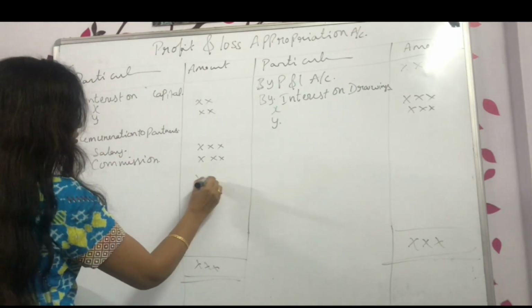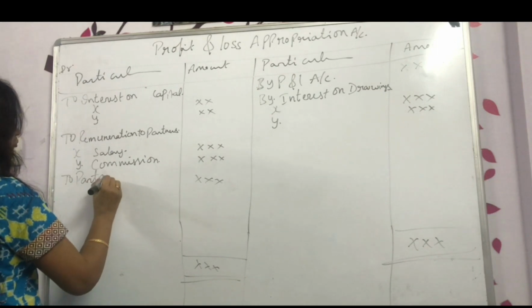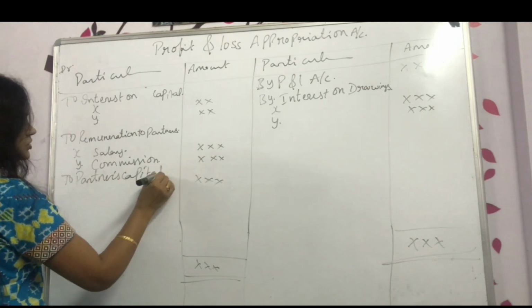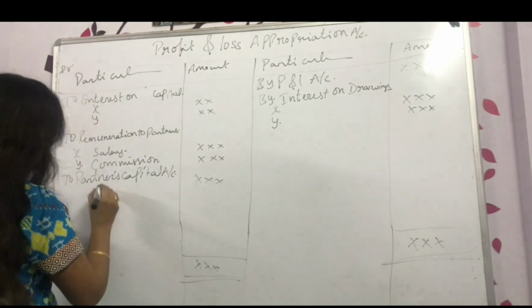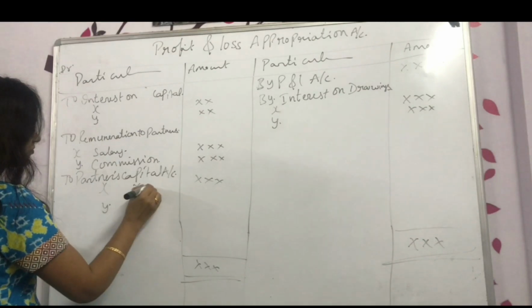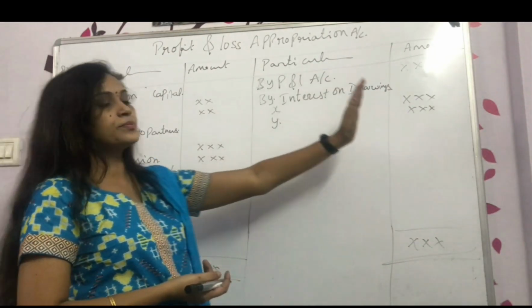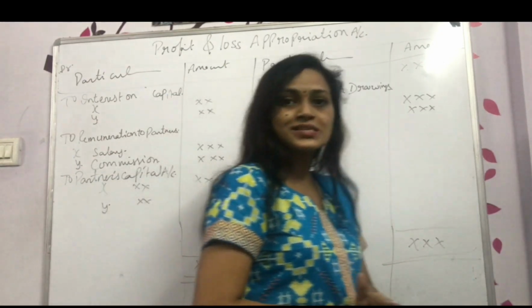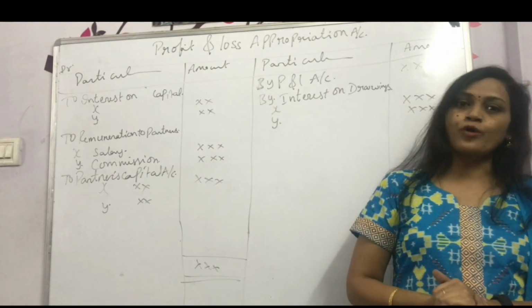Some profit I got, to the partners' capital account. I am going to share this amount to the partners' capital account in the ratio, whatever ratio is given in the question. X and Y may be there, both of them will receive according to the ratio. If you got a loss, the same amount will come on this side and you are going to share it between the partners. So this is the format for the profit and loss appropriation account.